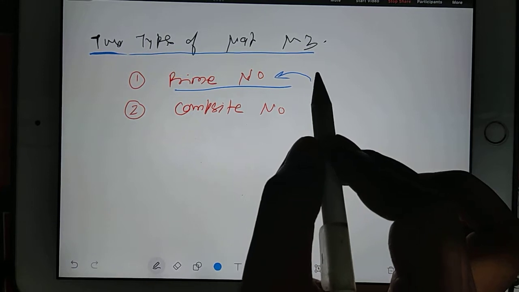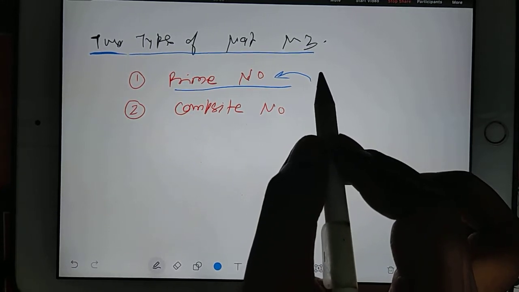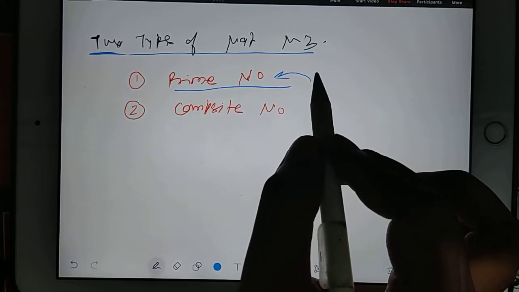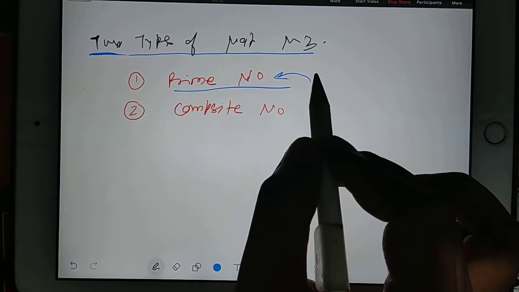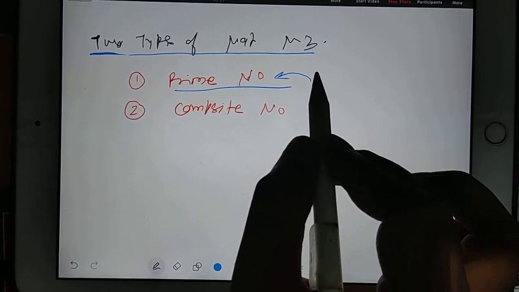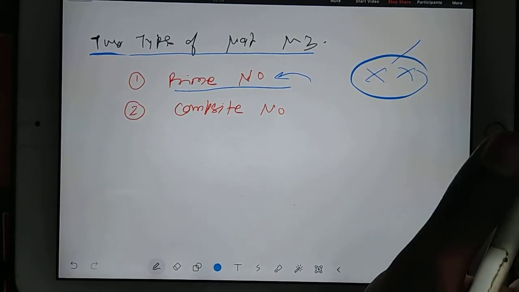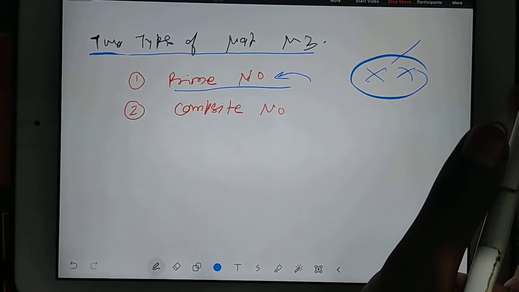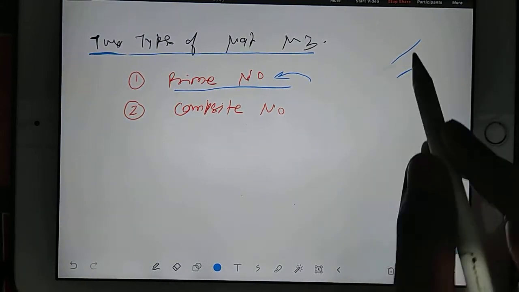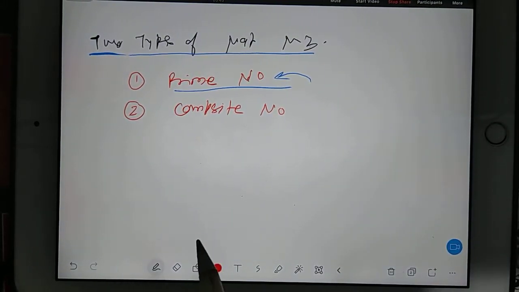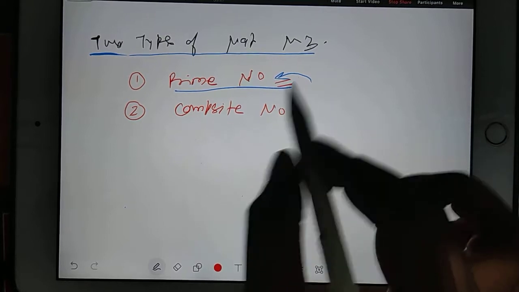In GATE exam, they will give you a particular number and they will tell you, check this is prime number or not. Actually, this much easy question they will not give in GATE exam. But if they will come to this easy question, then there will be many students, they will lose this question. And there they will decide the toppers. Okay. So we have to take few things in detail about prime number.